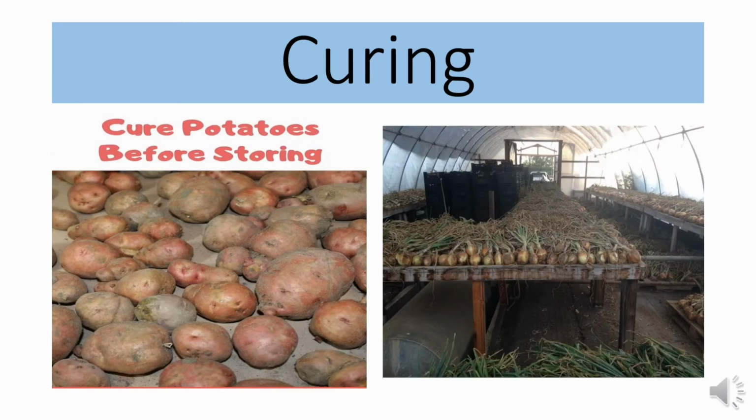Curing. Mainly curing is a post-harvest operation. Curing is done to cure a portion of different types of vegetables, mainly root type vegetables or bulb, tuber or corm type vegetables. It is done to cure the wounded portion and make it free from different germs. So this is curing. Here you can see two images. The first one is the curing process of potatoes and the second one is the curing process of onions.